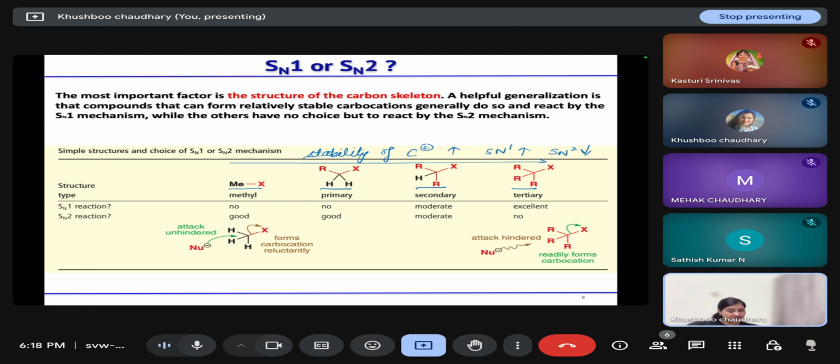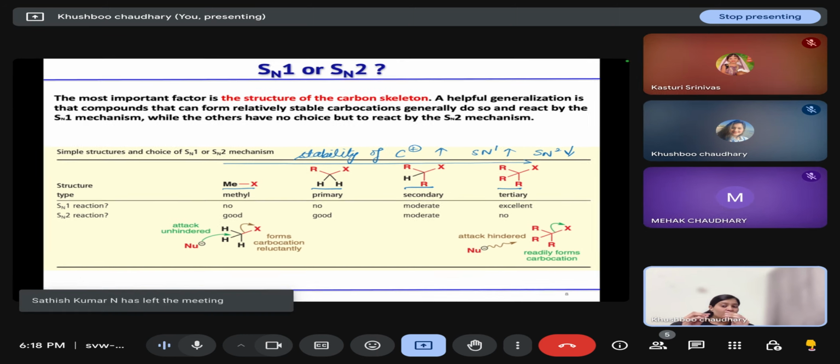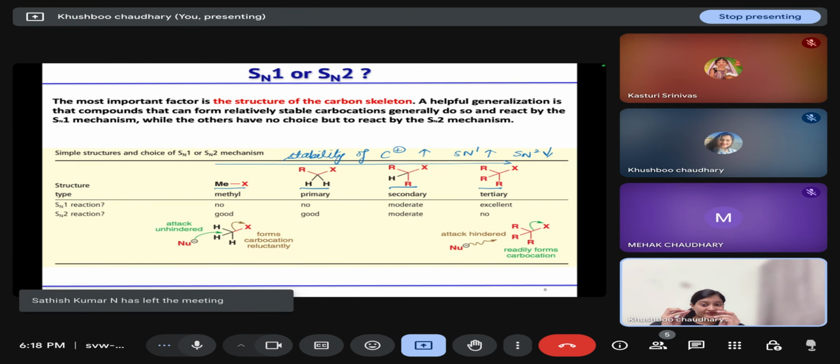Because in an SN2 reaction, simultaneously your nucleophile attacks the carbon that is electrophilic in nature and your leaving group leaves. So the nucleophile should be able to approach the carbon at which your leaving group is attached. If bulky groups are attached to that carbon, the nucleophile is not able to approach that carbon. That's why when we have a tertiary alkyl halide, the nucleophile can't approach the hindered carbon and it does not show an SN2 type reaction. Okay.